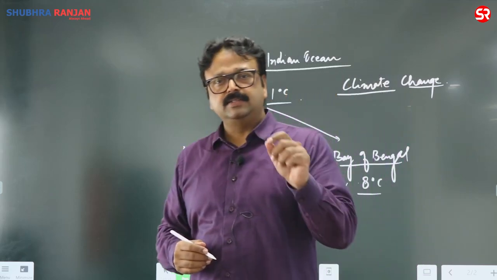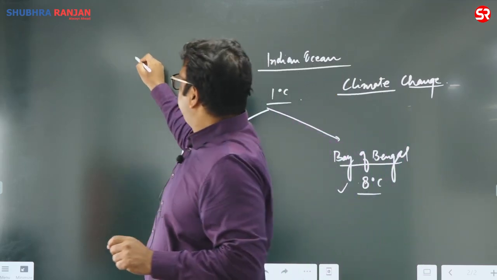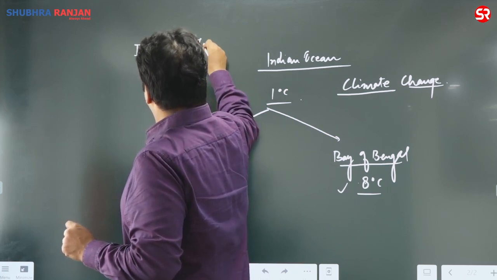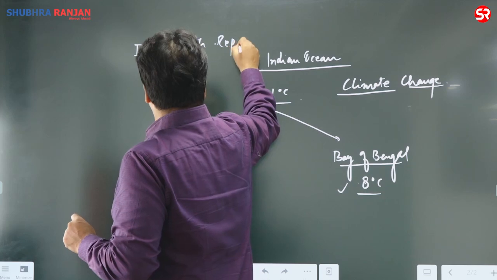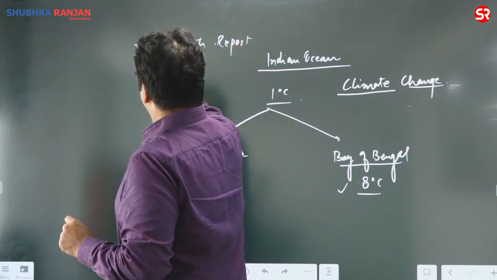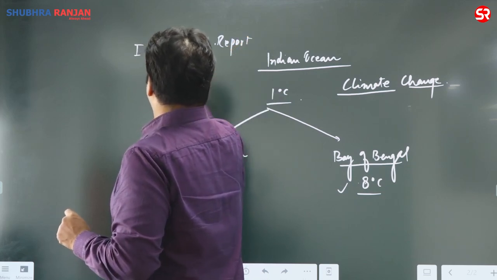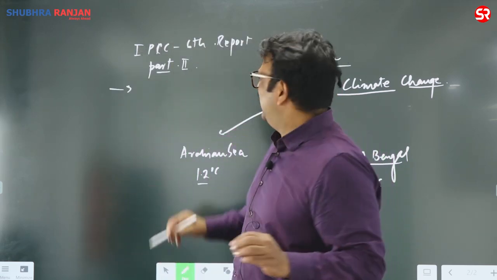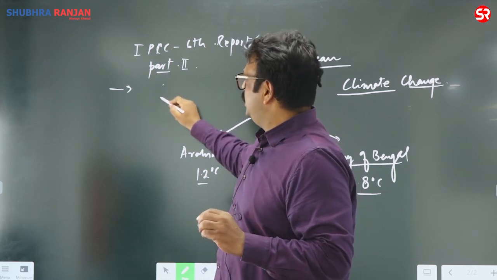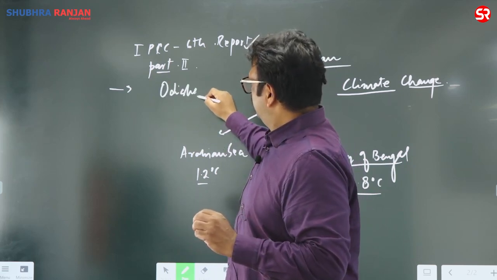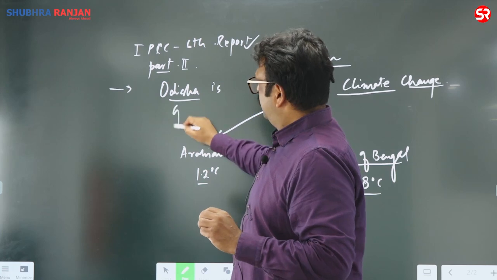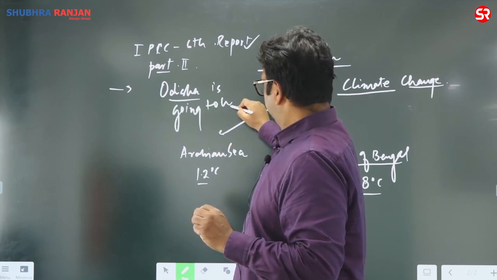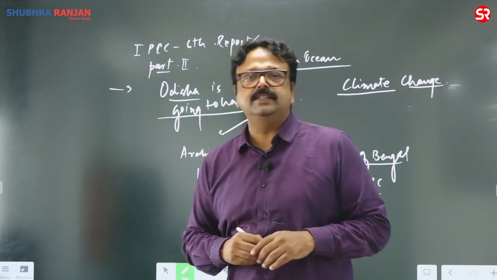As I suggested, read the IPCC 6th Assessment Report Part 2, where it is mentioned that sea surface temperature is on the rise because of global warming, and they have categorically mentioned that Odisha is going to have the worst kind of cyclones.